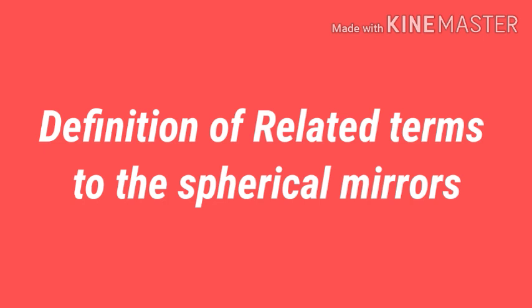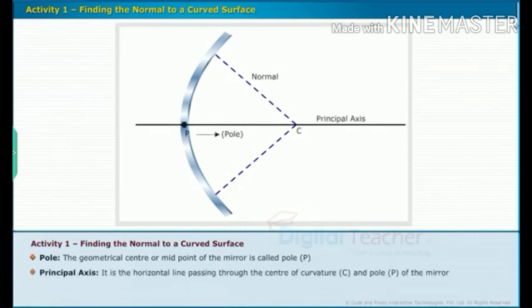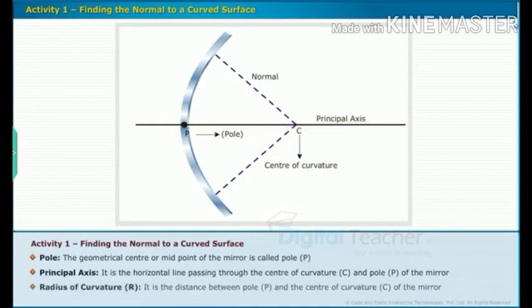Pole. The geometrical center or midpoint of the mirror is called the pole P. Principal axis. It is the horizontal line passing through the center of curvature C and pole P of the mirror. Radius of curvature R. It is the distance between pole P and the center of curvature C of the mirror.